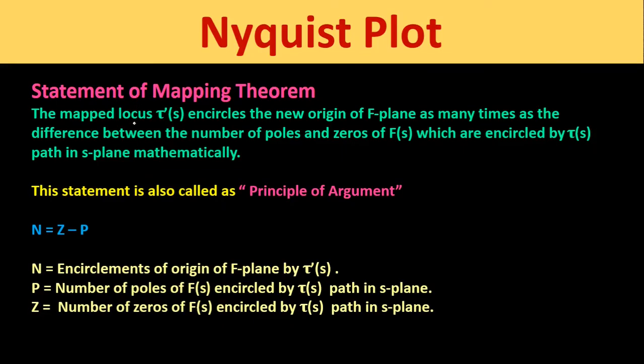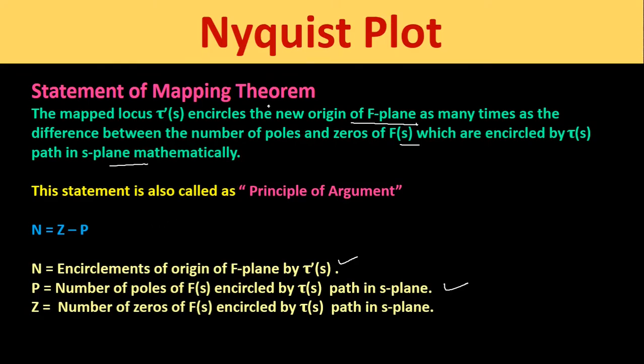Now coming back to the statement of the mapping theorem again. The mapping theorem states that the mapped locus τ'(s) encircles the origin of the F plane as many times as the difference between the number of poles and zeros of F(s) which are encircled by the τ(s) path in the S plane. Mathematically, the number of encirclements of the origin of the F plane by the τ'(s) path will be equal to Z minus P, where Z is the number of zeros of F(s) encircled by the τ(s) path in the S plane, and P is the number of poles of F(s) encircled by the τ(s) path in the S plane.